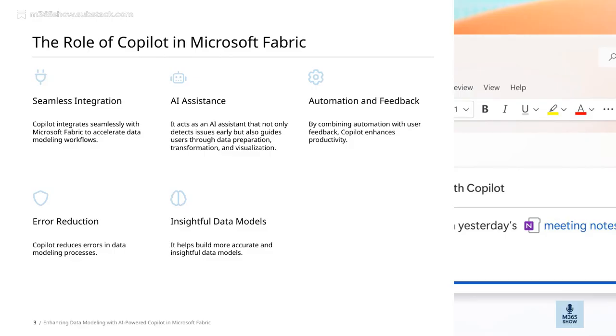In this slide, we're exploring the role of Copilot within Microsoft Fabric. Essentially, Copilot is designed to enhance our data modeling processes using AI-driven assistance. One of its key benefits is helping us build more accurate and insightful data models, which means we can trust the data we work with and derive better conclusions from it. Copilot also plays a crucial role in reducing errors during data modeling. By catching mistakes early and guiding us through complex tasks, it makes the entire process more reliable.